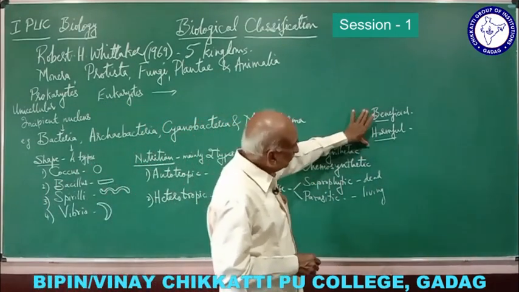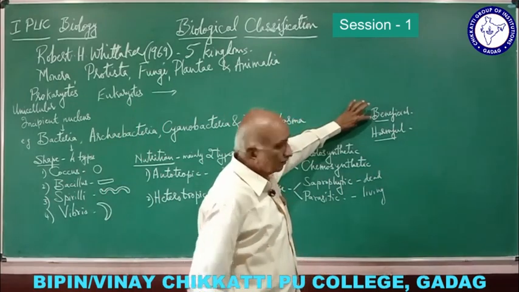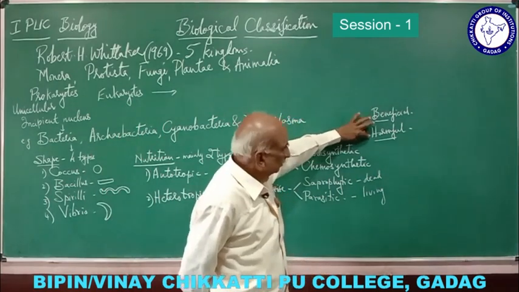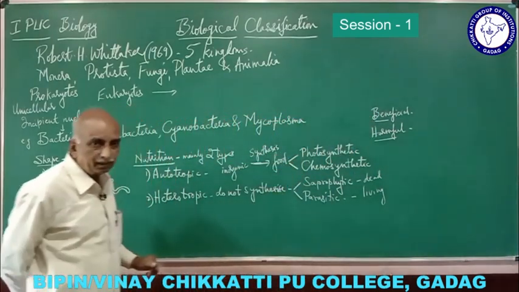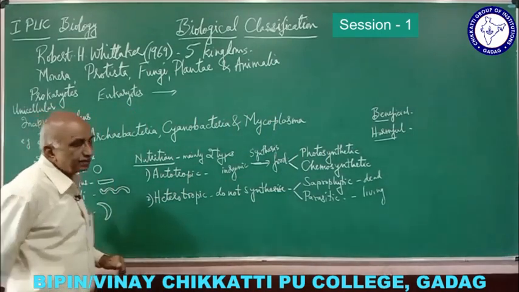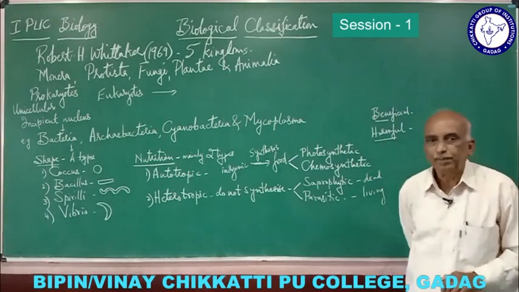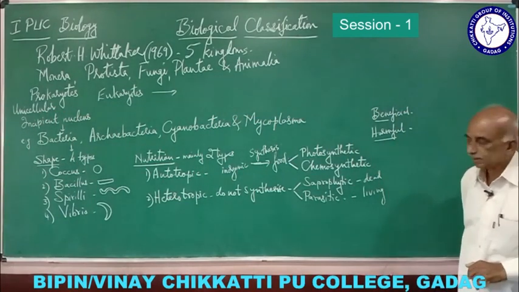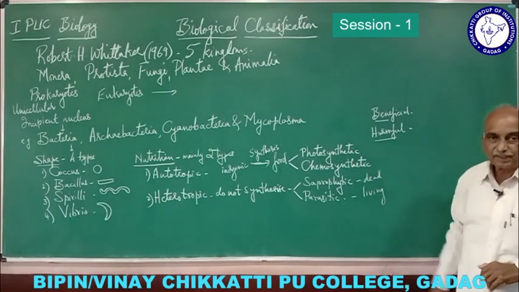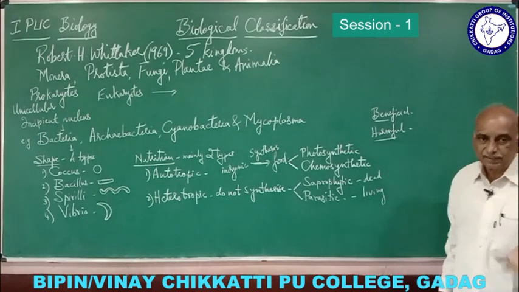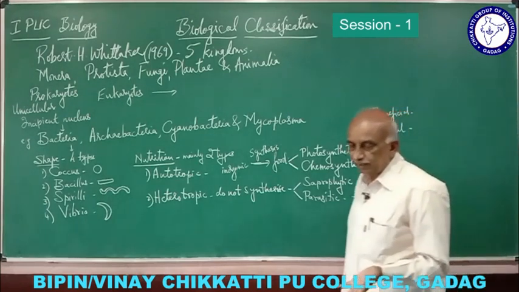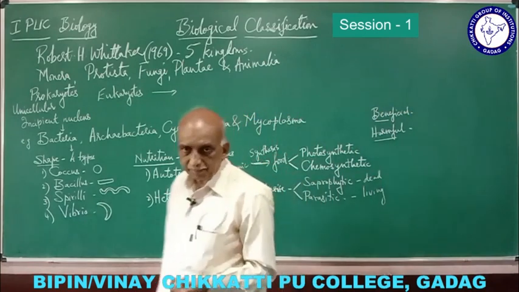Then these are the benefits of bacteria, the harmful effects of bacteria, or in other words, diseases caused by bacteria. Mention the beneficial effects of bacteria. Short question, 2 marks. Mention the diseases caused by bacteria. The diseases caused by bacteria means it is nothing but the harmful effects of bacteria.